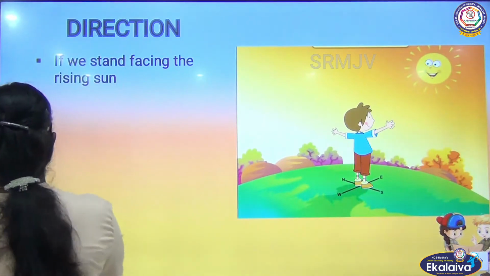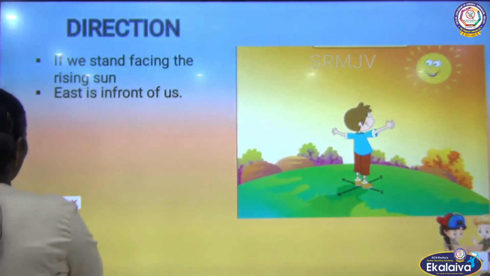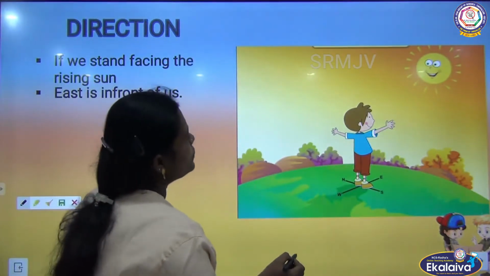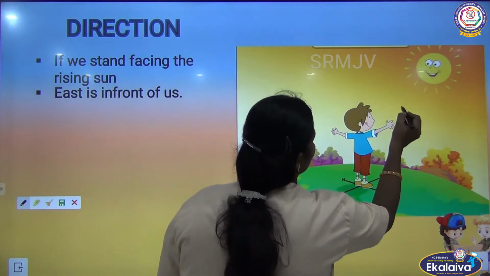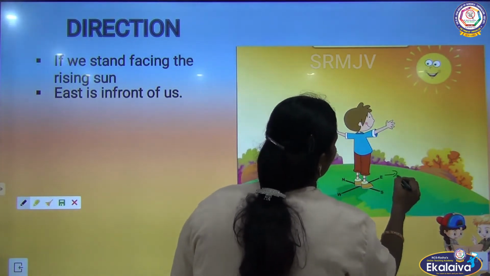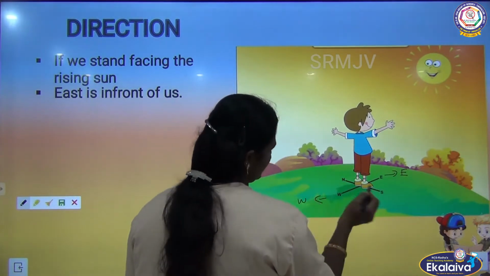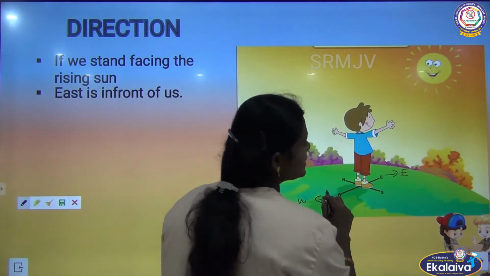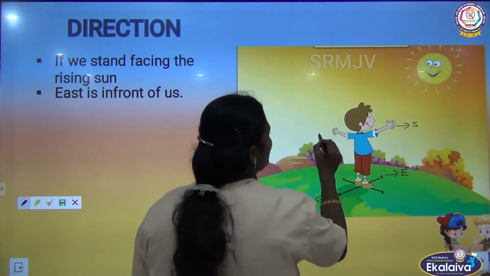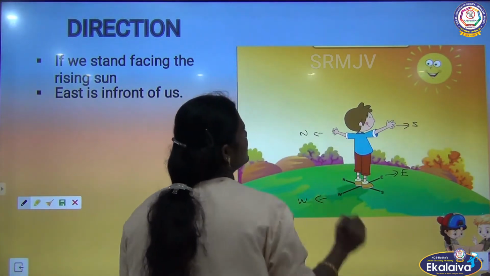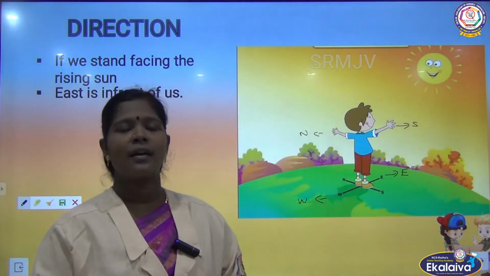Direction. You are all familiar with the four main directions: north, east, south, west. The east is in front of us, the west is at our back. If we stretch both arms sideways, the right hand points towards the south, the left hand points towards the north. These directions do not change when a person changes location.